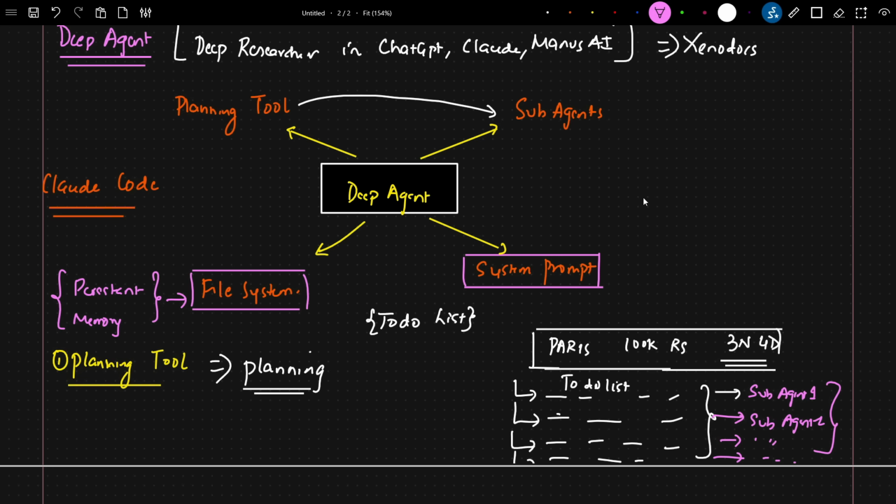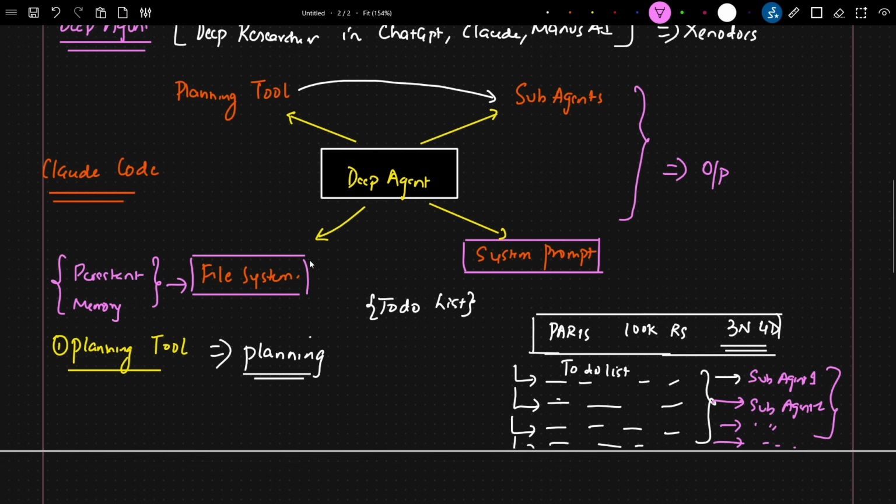So here you can see that it's mostly planning, creating subagents for solving tasks, having a system prompt, and using a file system, which is a kind of persistent memory between all these subagents. And this is how a deep agent will be able to carry out any task and generate the output.